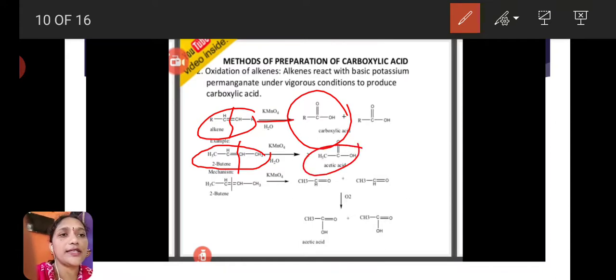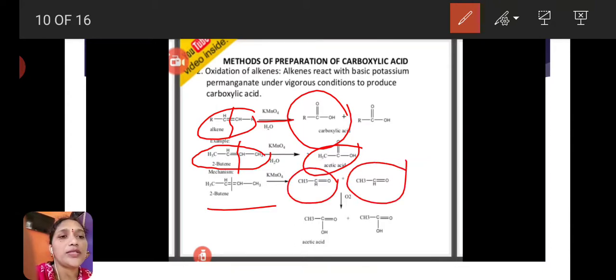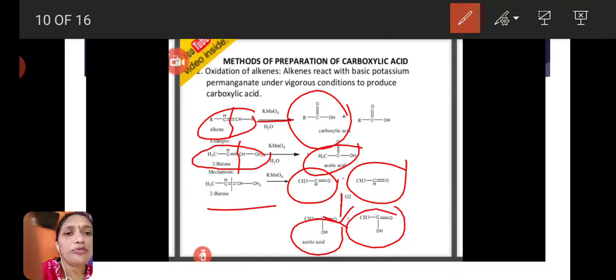Here the reaction mechanism is that the 2-butene bond breaks exactly in the middle and forms 2 ions, CH3CO and CH3CO. These undergo oxidation and form 2 moles of carboxylic acid, CH3COOH and CH3COOH. This is the oxidation of alkenes.